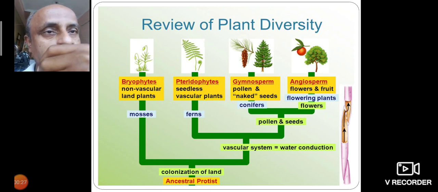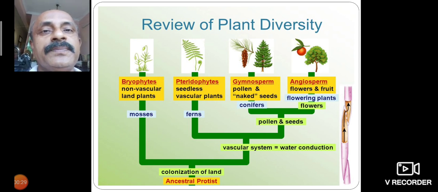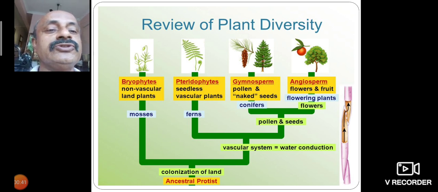It is a review of plant diversity. The first group is non-vascular land plants, the bryophytes. The second group is pteridophytes, the third gymnosperms, the fourth angiosperms. These together are called the plant kingdom.